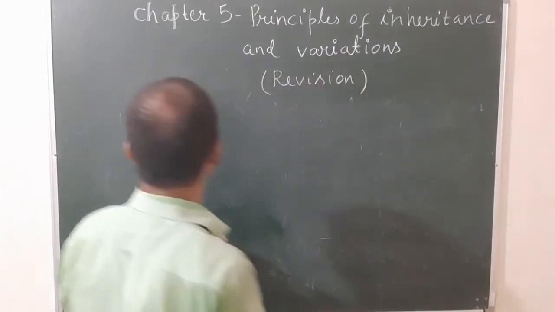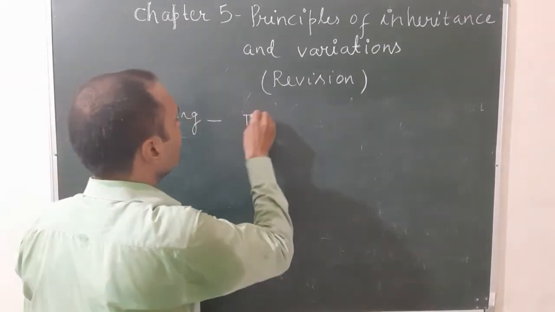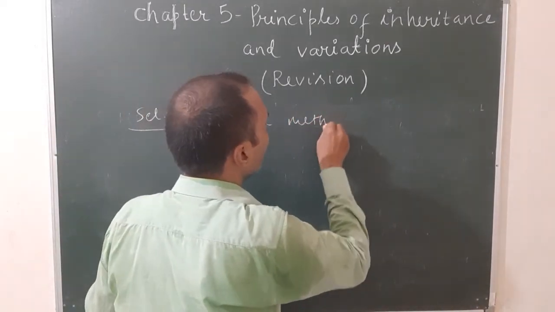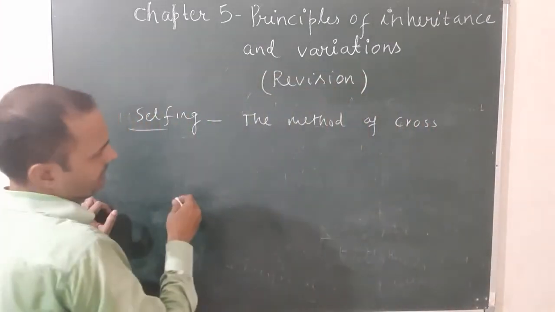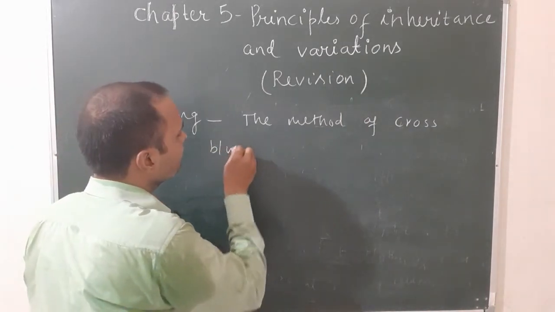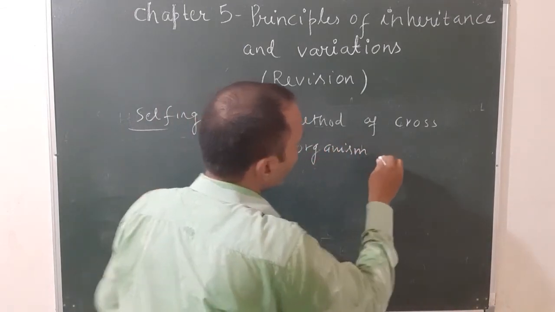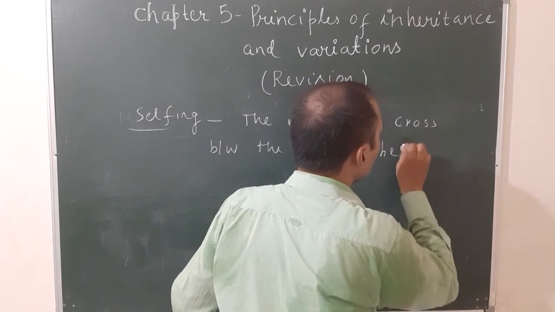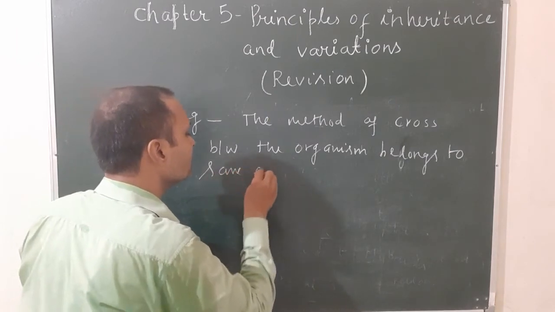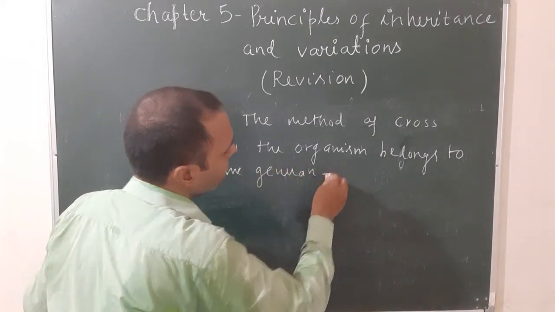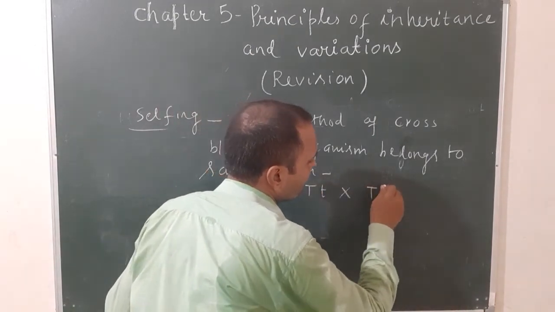Selfing. Only one remains. What is selfing? The method of cross between individuals belonging to the same generation is known as selfing. For example, a capital T small t plant crossed with a capital T small t plant.